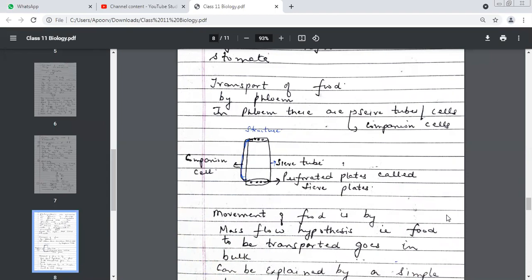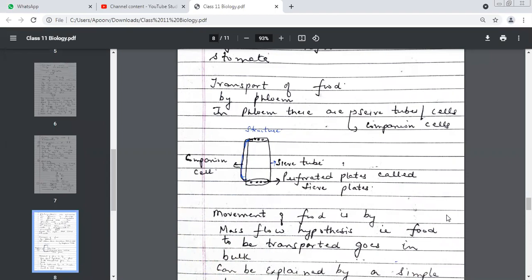So you can see this is a sieve cell. In the upper part also you have these sieve plates, with holes. And if you can see this blue cell, one more cell attached to this sieve cell, what is it called?